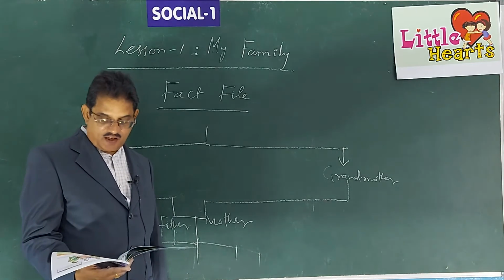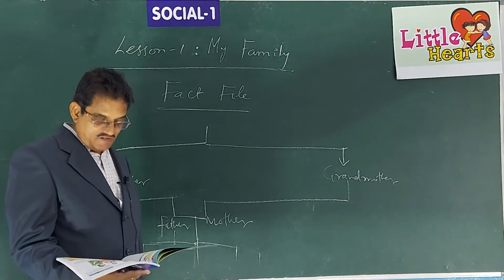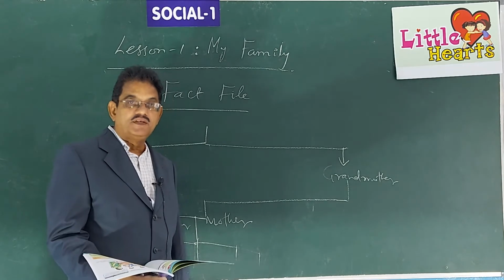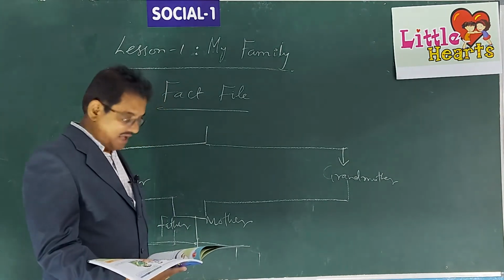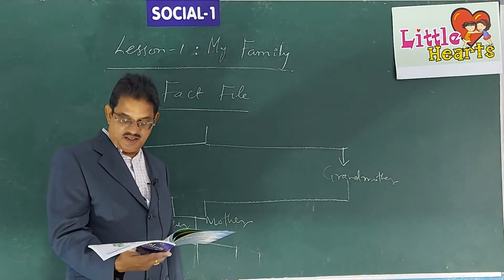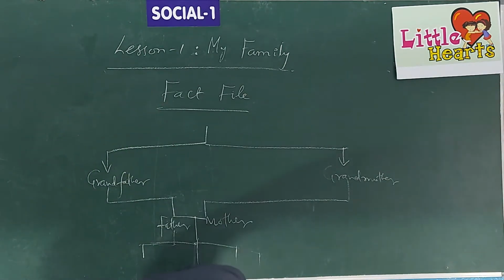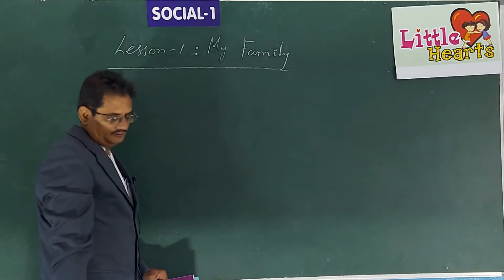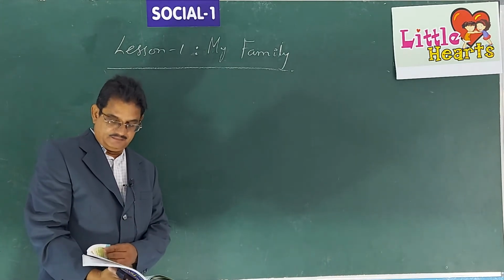So, before we conclude, let us recollect what we have discussed in this lesson. Father, mother and their children make a family. It's a small family. Grandfather, grandmother, uncles, aunts and their children make a large family. It is also called a joint family. A small family is a happy family.